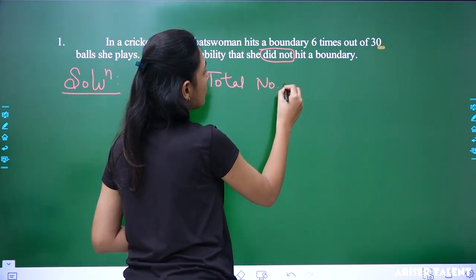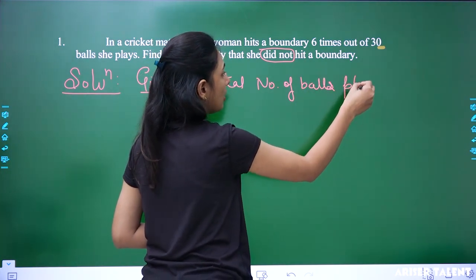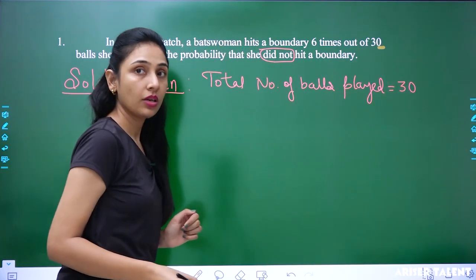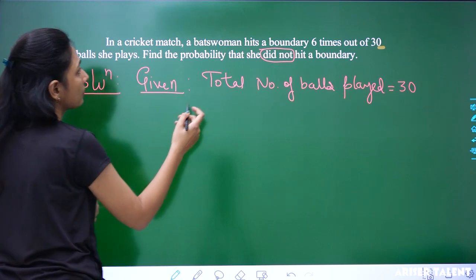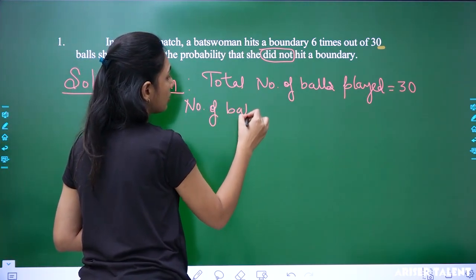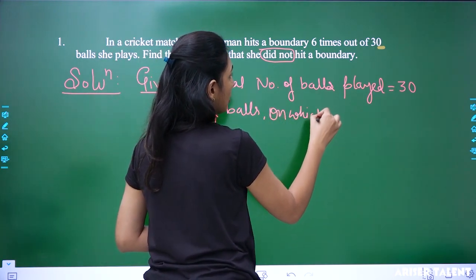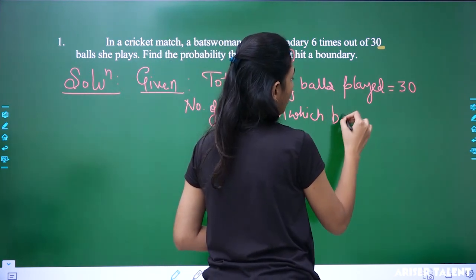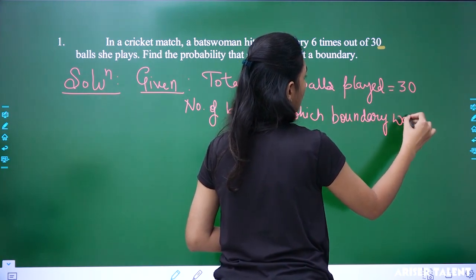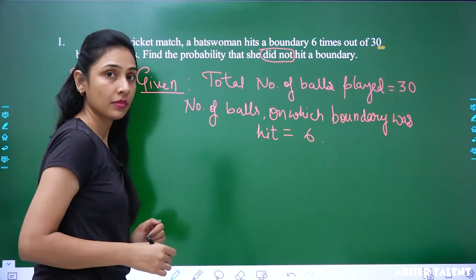Total number of balls played is equal to 30, right? And the number of balls on which a boundary was hit is equal to 6, right?